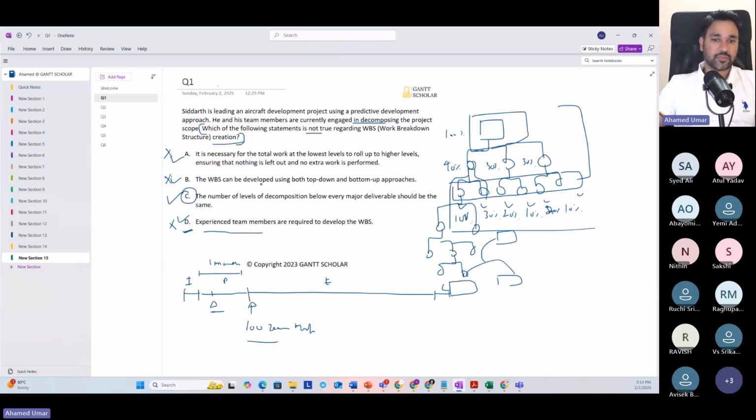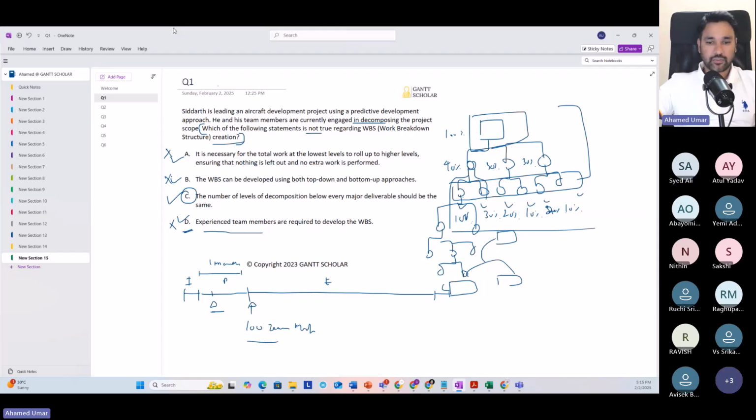Sometimes we use expert judgment to make the decision: we ask the sponsor who has authority, or we ask the subject matter experts. Sometimes we make the decision based on data, using multi-criteria decision analysis. So it depends on the nature of the decision. Clear? Okay, sir. Thank you. You're welcome.